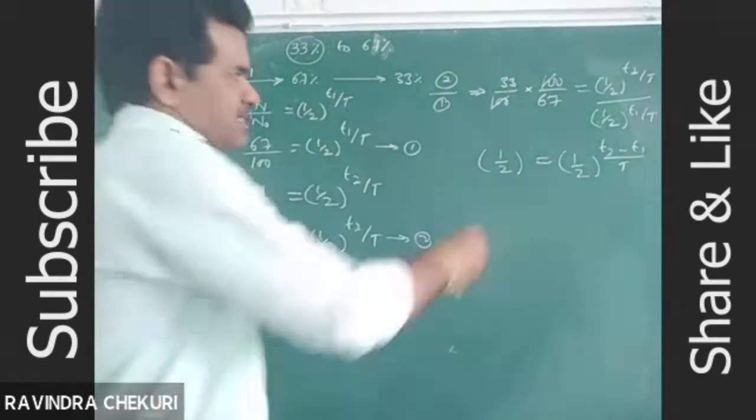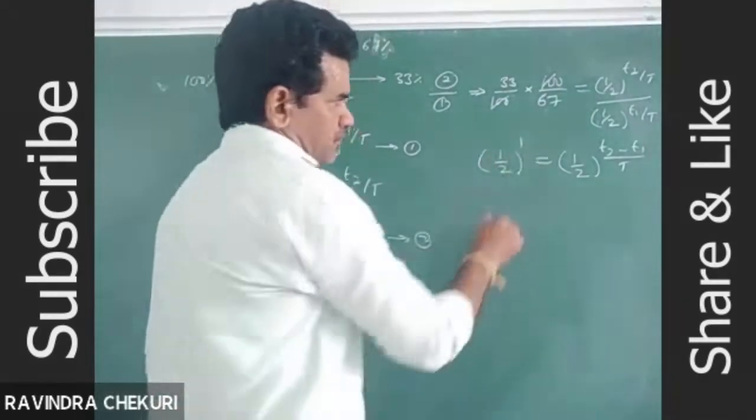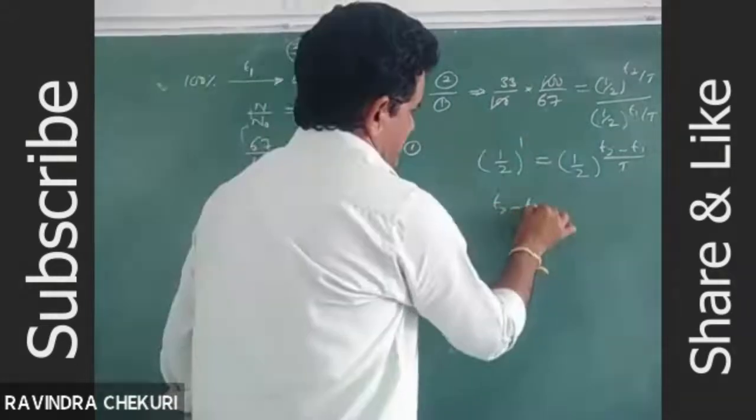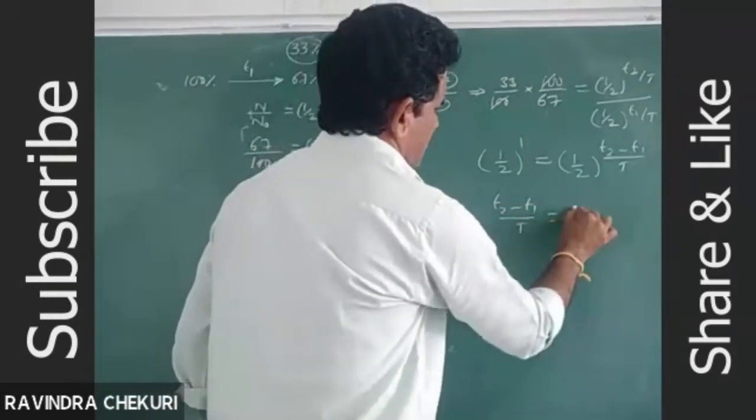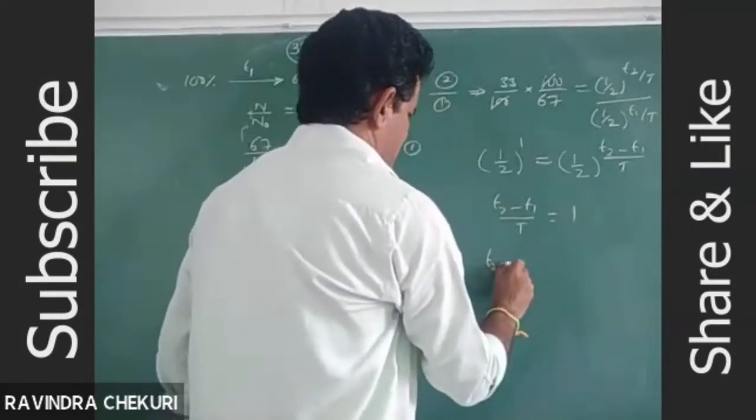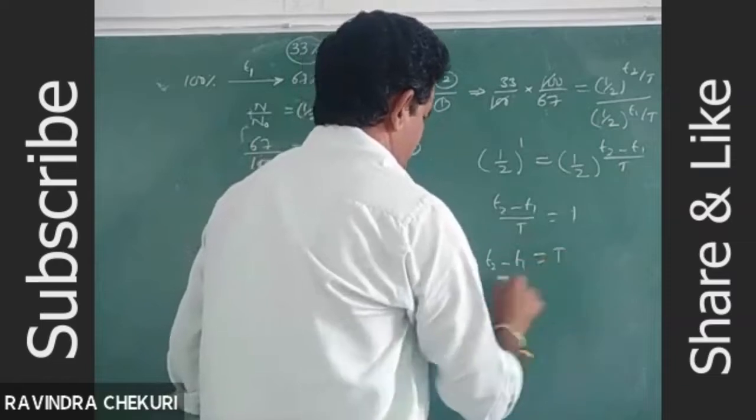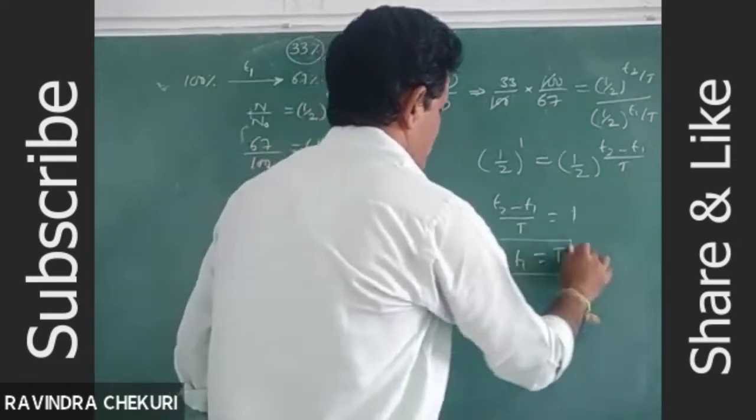So both sides bases are equal. So T2 minus T1 by T is equal to 1. So T2 minus T1 is equal to the half life T.